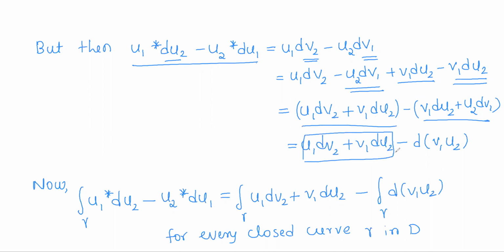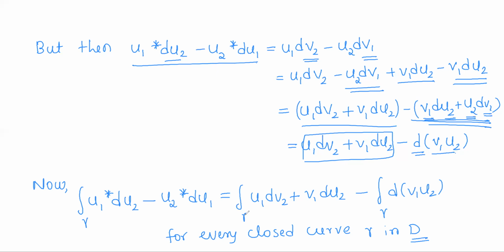So this is the first term and this is the second. And what is it? It is v1 du2 plus u2 dv1. That is, keeping v1 we differentiate u2, and keeping u2 we differentiate v1. So what is it? It is nothing but the product rule for v1 and v2. So this will be nothing but the differential of v1 into v2.